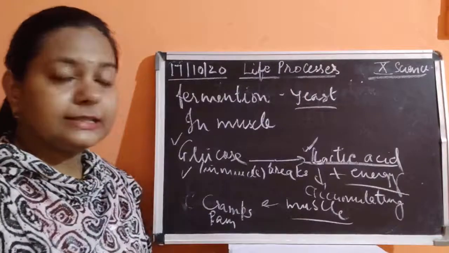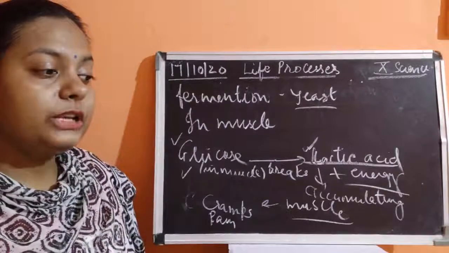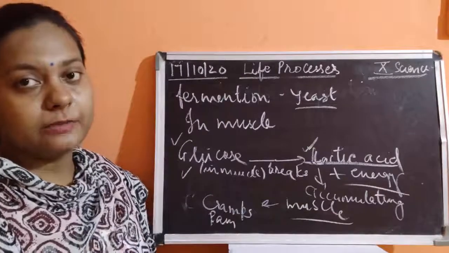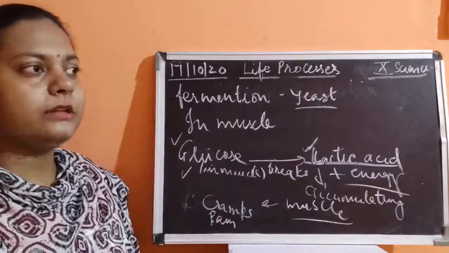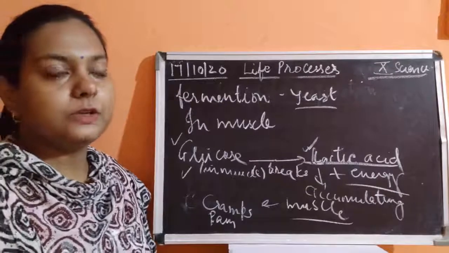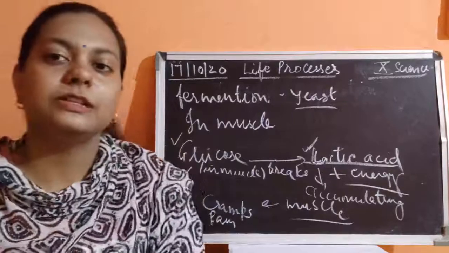The muscles will suddenly start working very fast, and for working very fast, you need to supply oxygen, you need to supply energy to your leg muscles. You're simply walking, you are having the aerobic mode of respiration, the energy is being released and utilized, but a small amount of energy is being utilized.